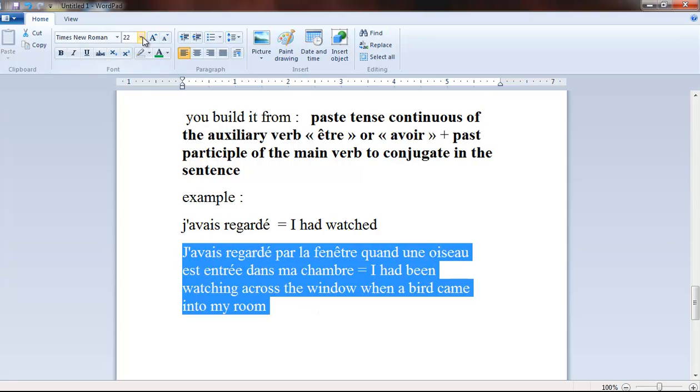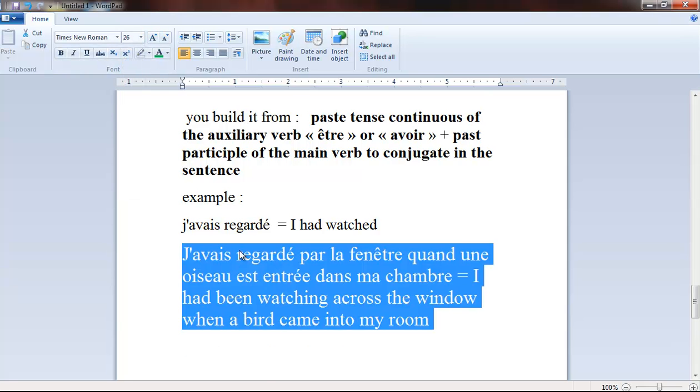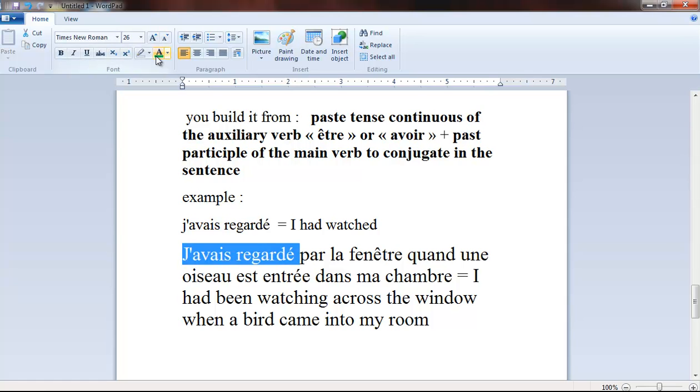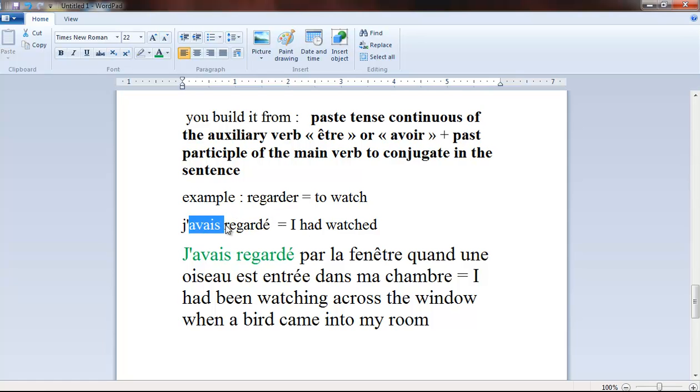So let's see this example. J'avais regardé. This is past perfect of the verb regarder, which means to watch. Regarder, to watch. J'avais regardé, I had watched. Regardé is the past participle, watched, and j'avais, in this case, is the past tense continuous of the verb avoir.